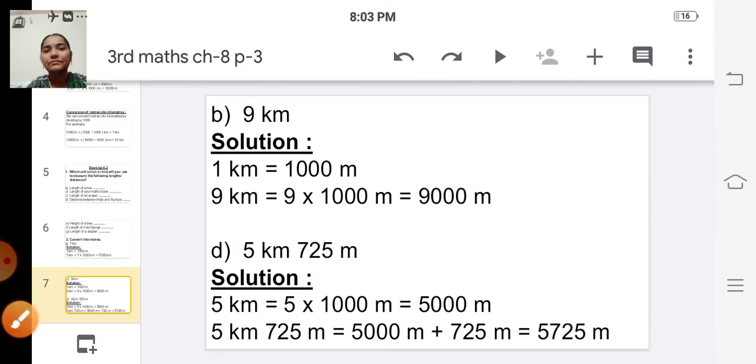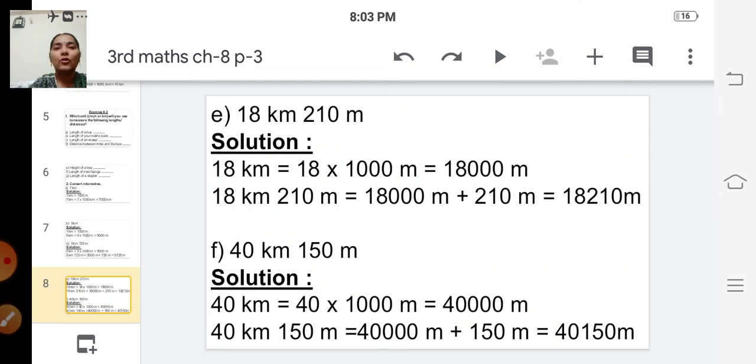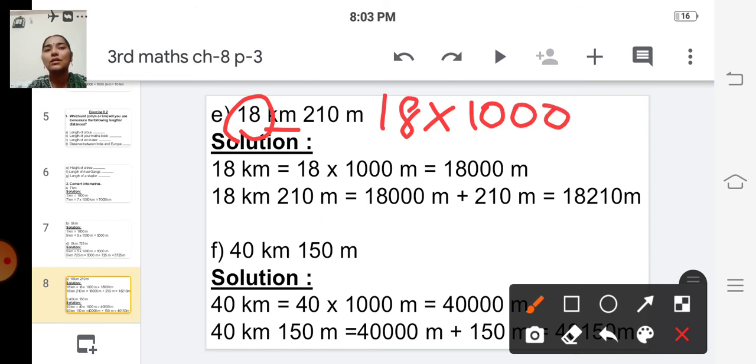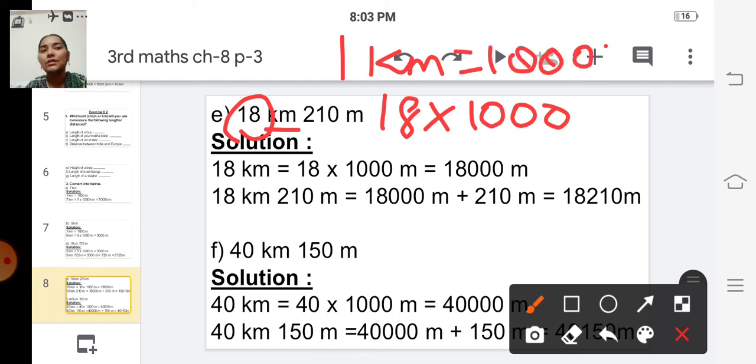Okay, children. The next problem, 18 kilometer and 210 meter. We have to convert this into meters. In the first step, we have to convert this kilometers into meters. For that, we have to multiply this 18 by 1000, because 1 kilometer is equal to 1000 meter.